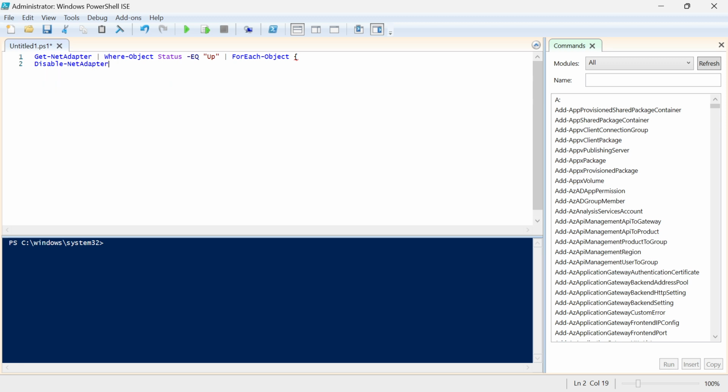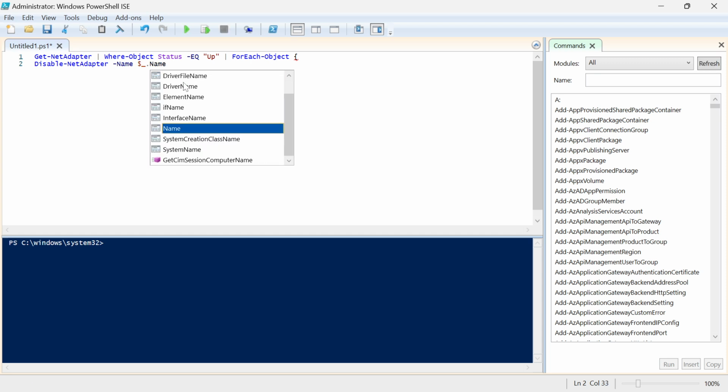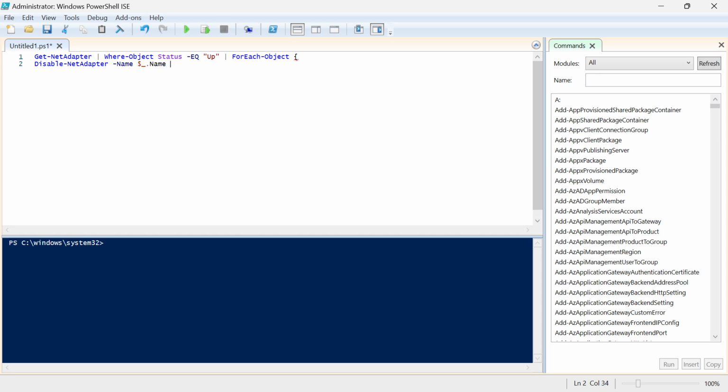Net-Adapter, and we have to define the name is like Name, and we have to confirm is false. Then we will wait for 2 seconds.